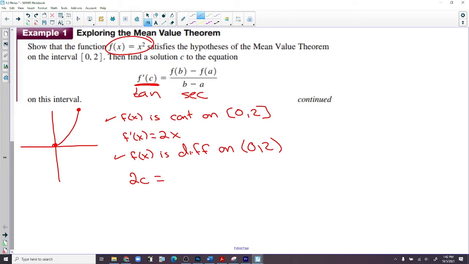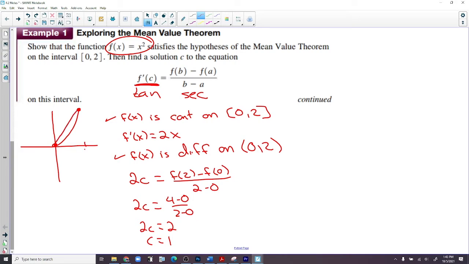We want to know where that is equal to f of 2 minus f of 0 over 2 minus 0. Where does the slope of the secant line equal the slope of the tangent line? So we want 2c equal to 4 minus 0 over 2 minus 0. So 2c equals 2, c equals 1. Here's the secant line on my little drawing, here's 2, here's 0. Right at 1, the slope of the tangent line would be exactly the same as the slope of the secant line. There's your mean value theorem. It seems a lot more complicated than what it really is. It's really not that bad.